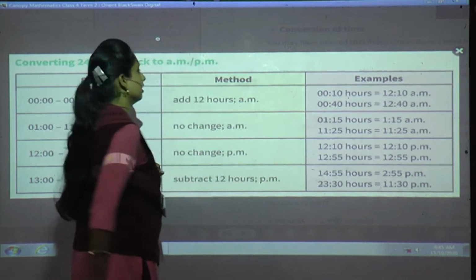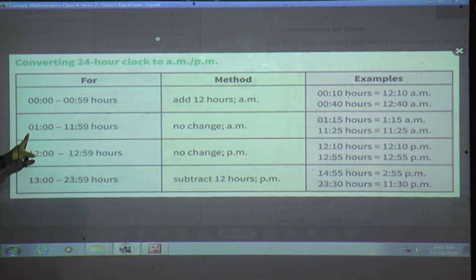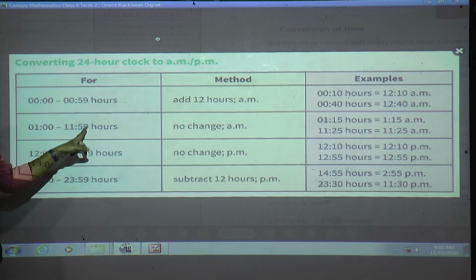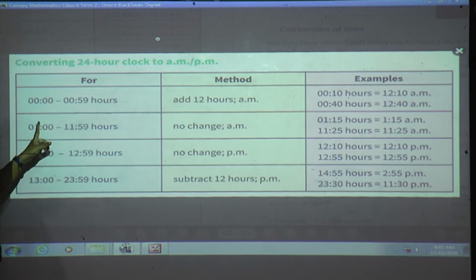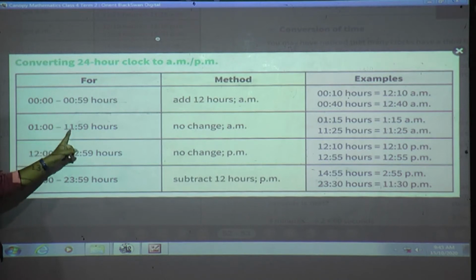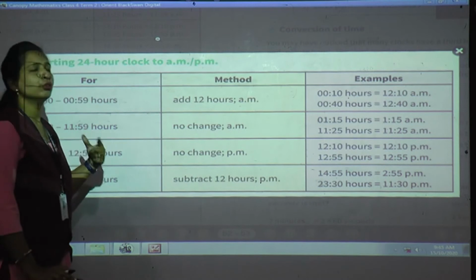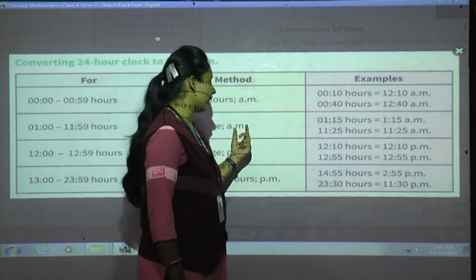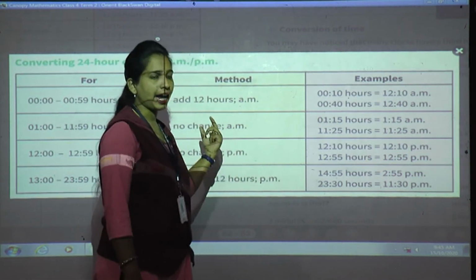Now see the next. When it becomes 01:00 hours to 11:59 hours, till that time you should not do any changes, and you just have to write AM.